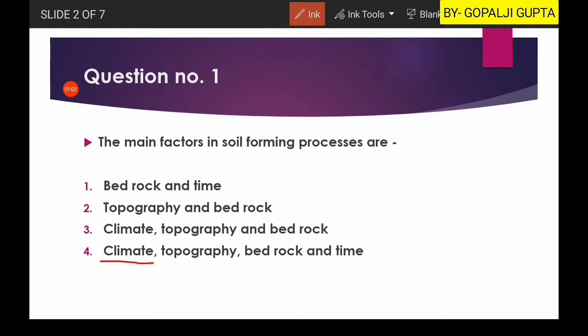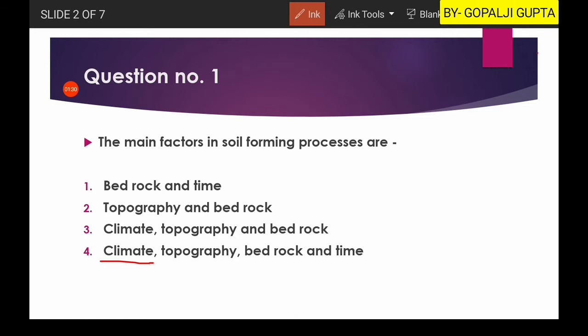Then bedrock: rocks are aggregates of minerals. Some minerals erode very easily, like olivines and pyroxenes according to Bowen's reaction series, and there are minerals which are more resistant. So bedrock condition also determines the soil forming process.